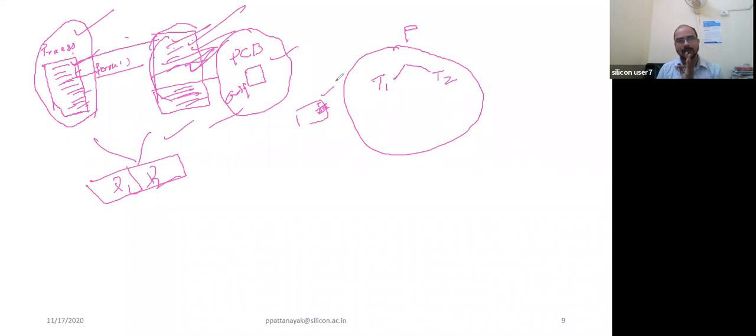The PCB is the same process control block. So in this thread, what is different? The only difference is the program counter (PC), registers, some of the command registers, and the stack. The PC stores the next instruction to be executed. Only these three things will be copied or updated. Apart from that, everything is the same. So that is why it is known as a lightweight process.